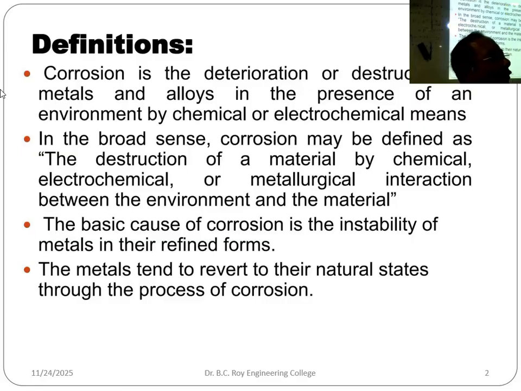There can be another type of corrosion, electrochemical, that occurs by some sort of water and two different metals present together in the form of an alloy. So that is also a sort of corrosion. So that is what chemical and electrochemical means.